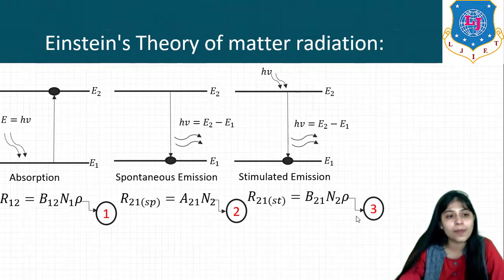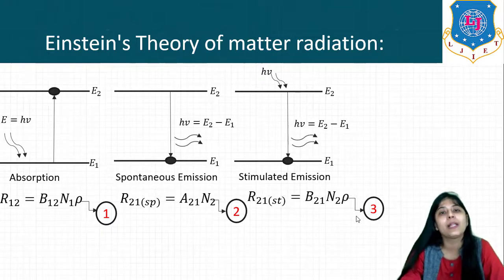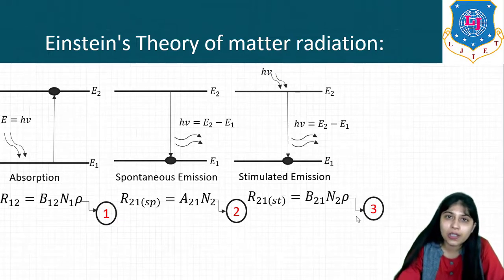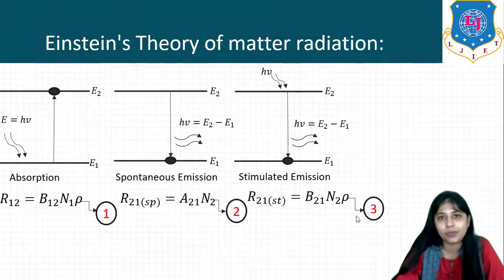So if we talk about absorption, what happens when we apply light or any photon to an atom? The atom is in the ground state before absorption. The atom absorbs this energy and goes to the higher state. This process is known as absorption.